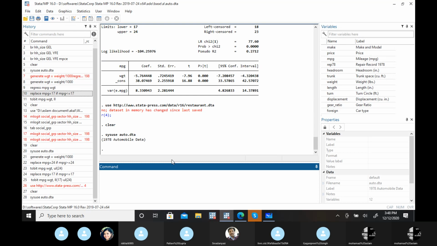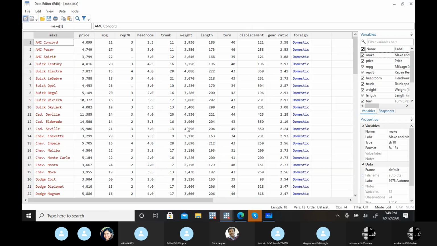So in this particular example, I just want to study this weight variable. This example is for cars. Okay, let's first look at the data set. These are the models of car, their prices, mileage, then weight, length, turn, displacement, gear ratio, and whether it's domestic or foreign.